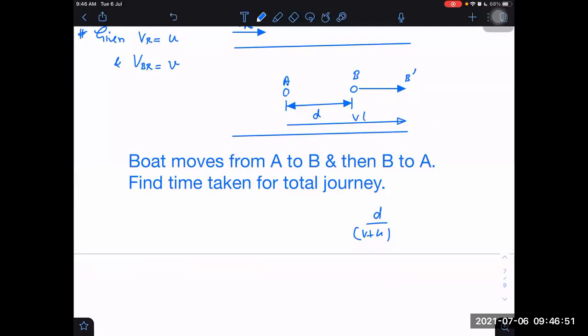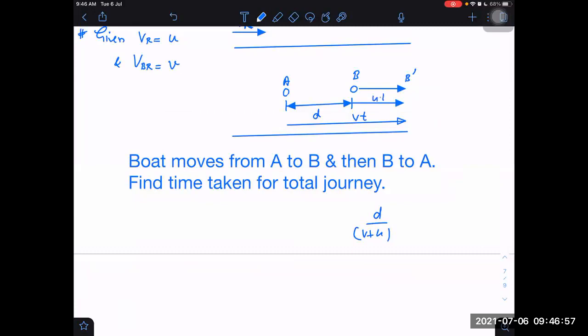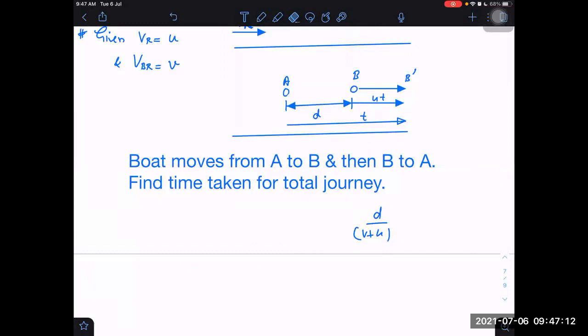It will take V into T time. What time will B take to go to B dash position? Velocity of river is U. It will take U into T time. No, sorry, not V. What was the speed in the ground frame? In the ground frame, the speed was not V. That was V plus U. So V plus U into T, minus U into T. That will be D or not?